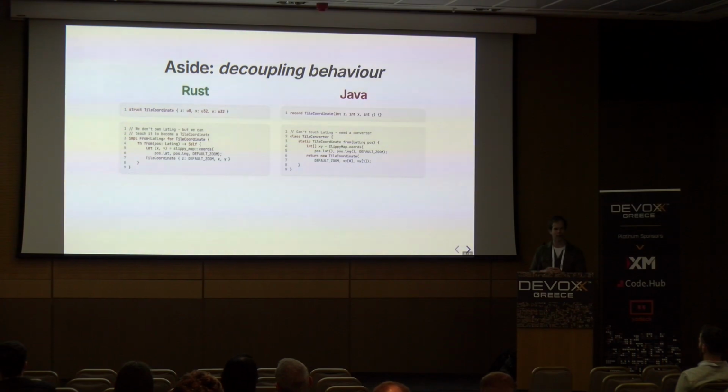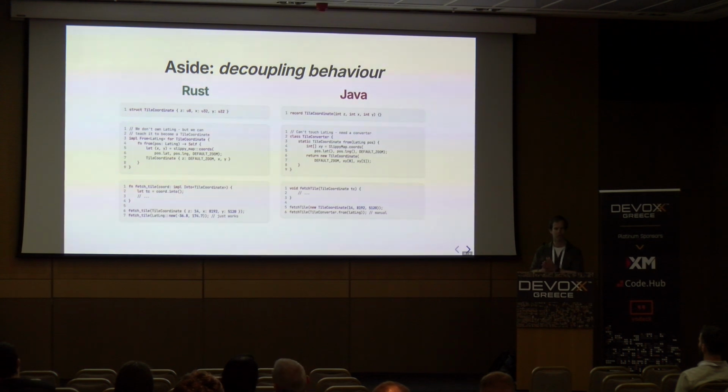In Java, we're probably going to end up writing some static conversion helper function, and ultimately, we're going to end up having to remember to use it everywhere we have to use it. In the Rust case, we just change functions that need to consume a tile coordinate to consume From tile coordinate, which is basically saying anything that can be expressed as a tile coordinate. And that code is then totally generic across anything you can write a From implementation for. And this is quite cool. It leads to very extensible code from third parties as well, and it's leveraged quite heavily in the library ecosystem.